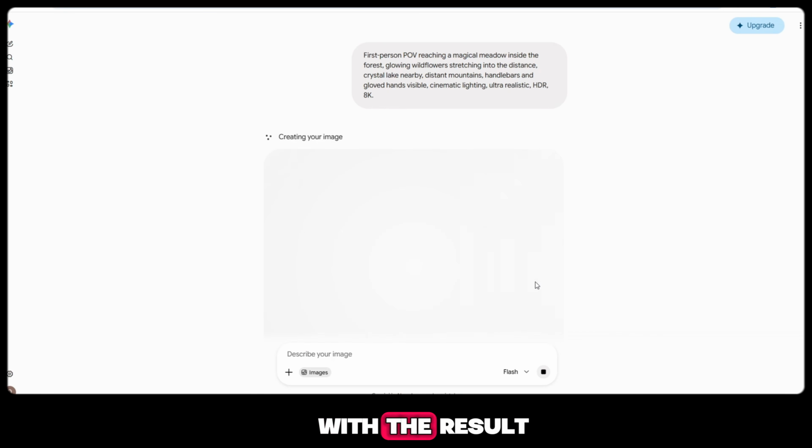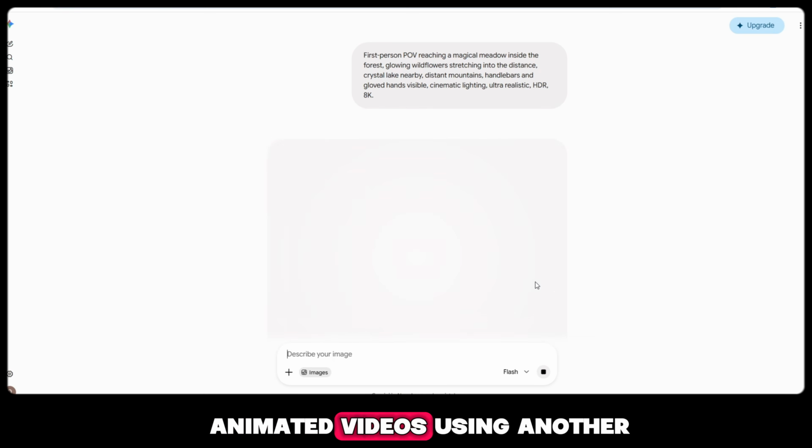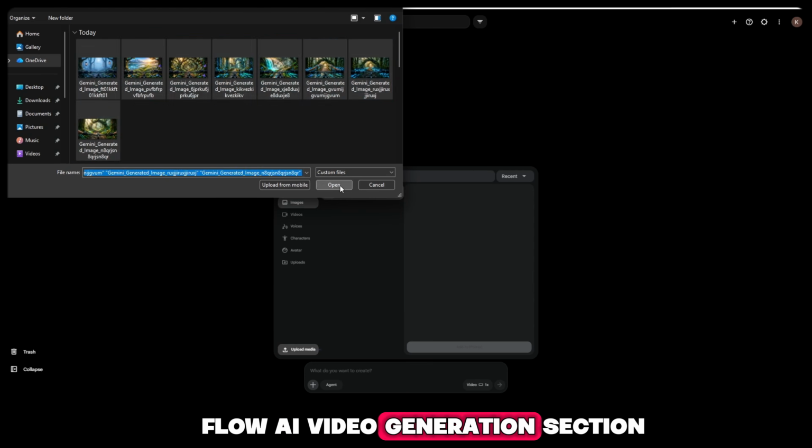So once you're happy with the result, simply download each image for every scene of your story. In the next step, I'll show you how to turn these beautiful 3D images into smooth animated videos using another free AI tool. Now let's move into the Flow AI video generation section.